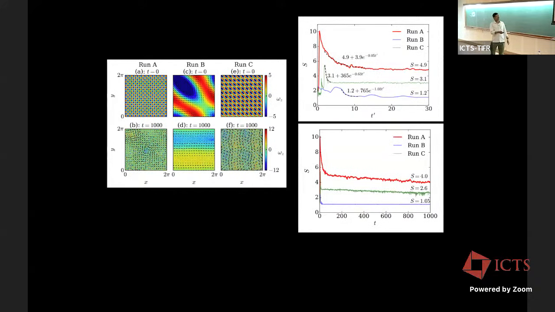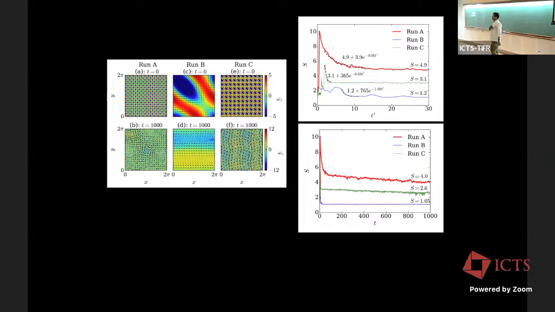And if you run it for a long time, somebody generated this till 1000, there is some decrease here. I believe it is not yet saturated. That means we need to even go further down, but it's almost saturated. It's almost reaching an asymptotic value, but it's getting more ordered.